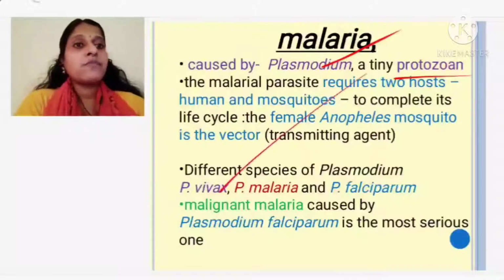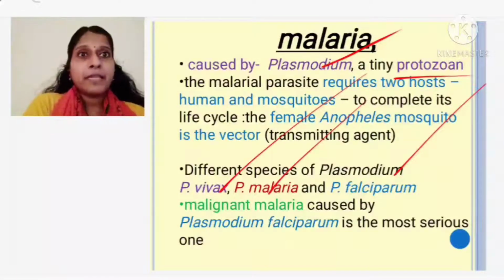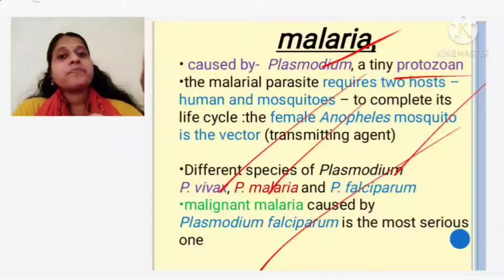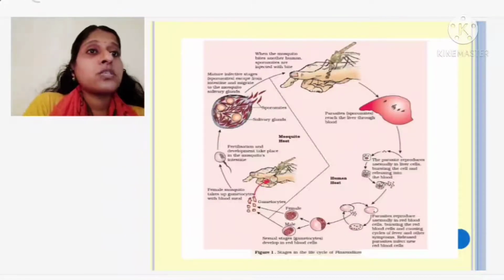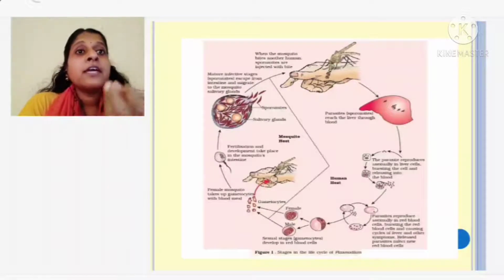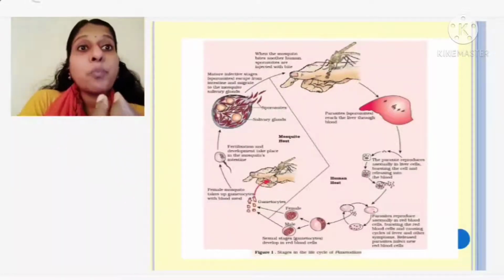So malaria, I have told you, is caused by different types of species. It can be Plasmodium vivax, malariae or falciparum. And the most malignant malaria, the fatal and most serious one, is caused by what? Plasmodium falciparum. Okay. Now how was this disease caused? When an infected mosquito, actually in the salivary gland of the mosquito, you can find an infective stage of Plasmodium present, what we call sporozoites.